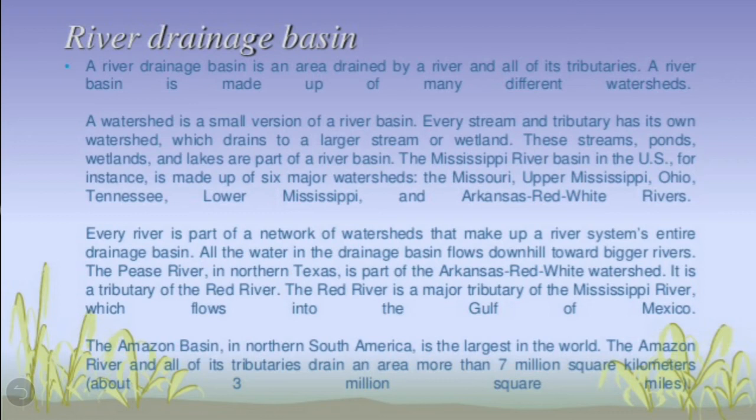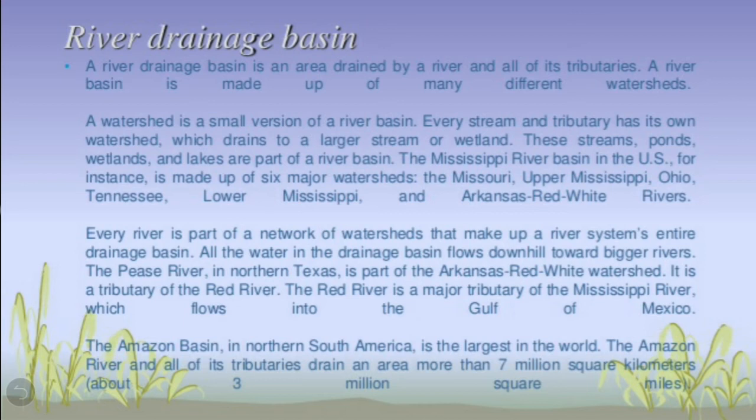For example, the Peace River in northern Texas is part of the Arkansas Red-White watershed. It is a tributary of the Red River. The Red River is a major tributary of the Mississippi River, which flows into the Gulf of Mexico. So children, whichever river basin or river watershed there is, finally its last destination is a big river basin or a big river system.